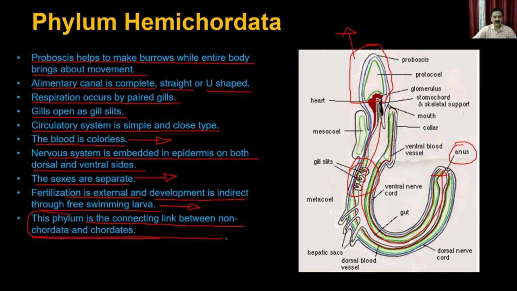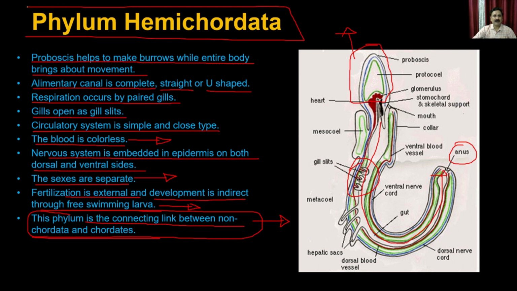So you can imagine that we have classified the animals into different types of phyla, and that's how we are able to understand this important aspect, that these organisms are the connecting link between the non-chordata and chordata.